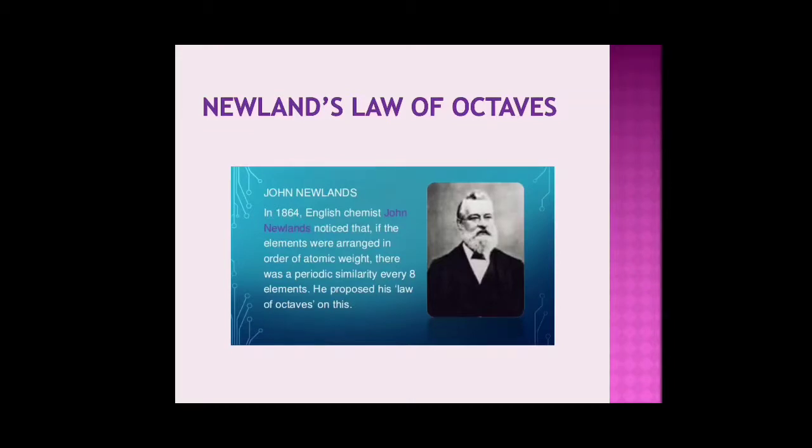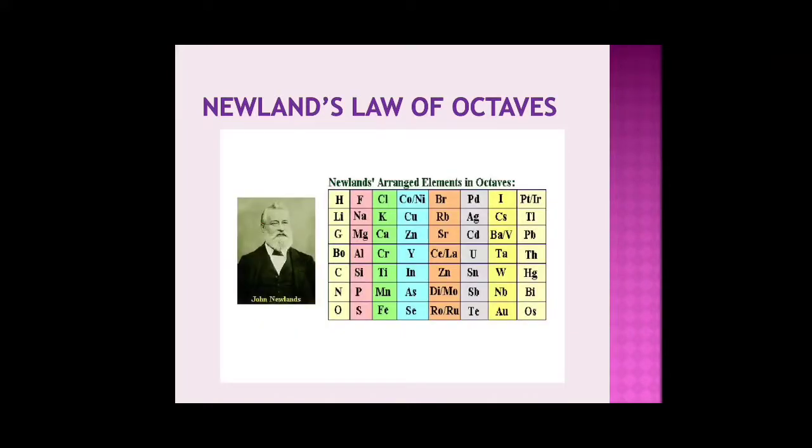This law is called the law of octaves because, as we have the musical notes, that is do, re, mi, or you can say sa, re, ga, ma, pa, after the 7th note, we again come back to the first note. So similarly, the elements showed the same periodic property after every 8th element. So he placed the elements in a table as we can see on our screen.